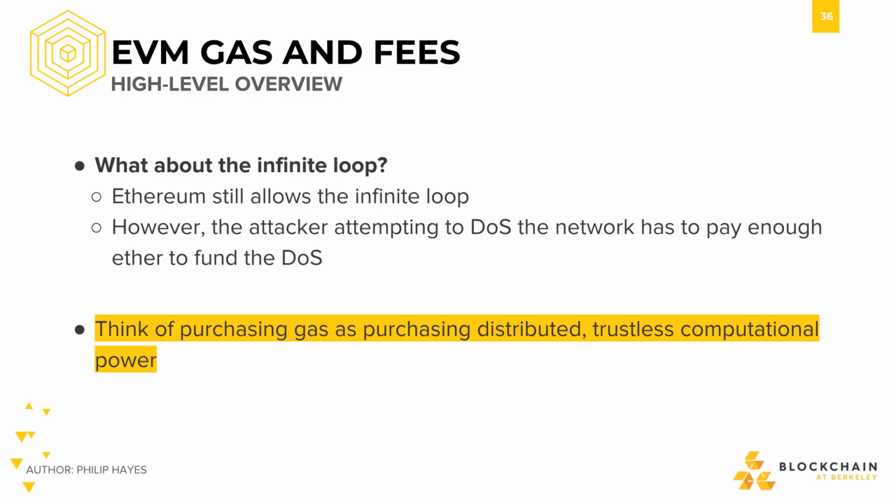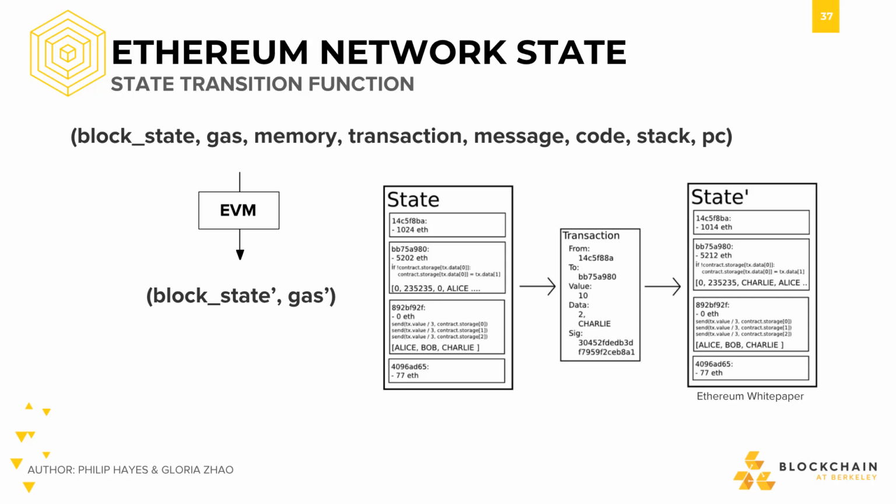Since each computation requires gas, an attacker looking to DOS the network would need an absurdly large amount of ether, and since the attack is so costly, that pretty much disincentivizes this sort of attack. We mentioned that nodes come to consensus on the network state, and that code execution on the EVM changes the state. In a way, you can think of the EVM as the underlying state transition mechanism.